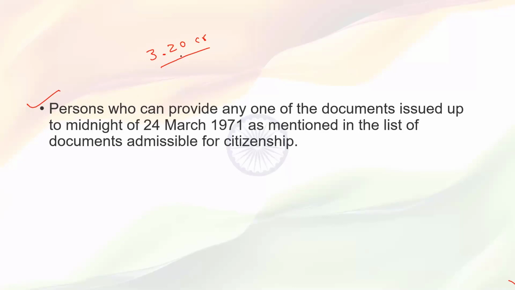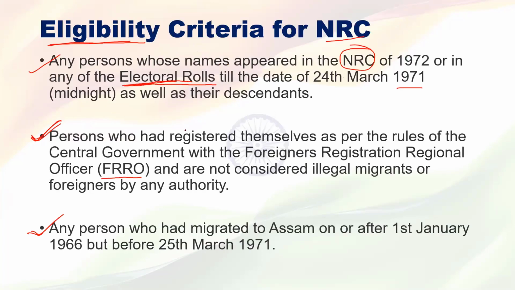NRC was updated by the Population Census Commissioner, and nearly 3.01 crore people got Indian citizenship based upon the eligibility criteria which we discussed. 19 lakh people were unable to prove their citizenship, or didn't satisfy these eligibility criteria, so these 19 lakh people don't get Indian citizenship.